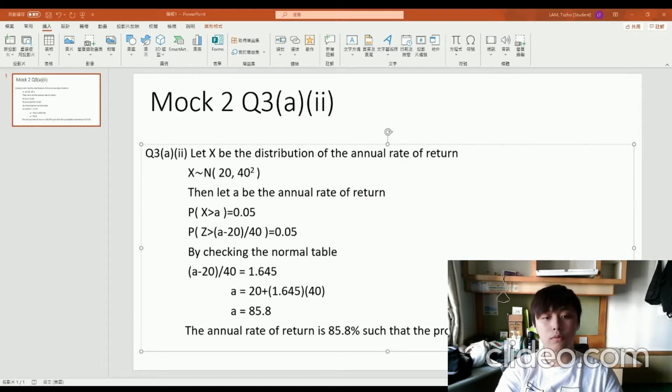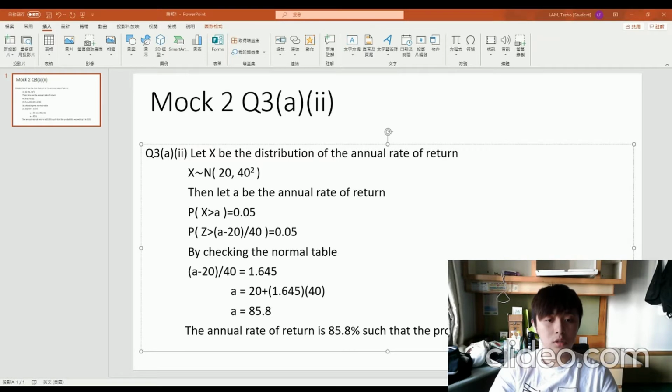Second, we will let A be the annual rate of return, such that we have P(X greater than A) equals 0.05. And we can transform this equation to P(Z greater than (A minus 20) over 40) equals 0.05. By checking the normal table, we will see that (A minus 20) over 40 is 1.645. A equals 20 plus 1.645 times 40. And we'll have A equals 85.8.